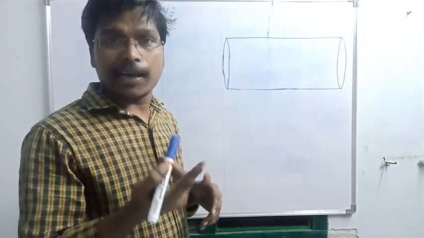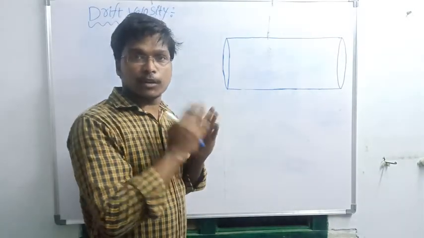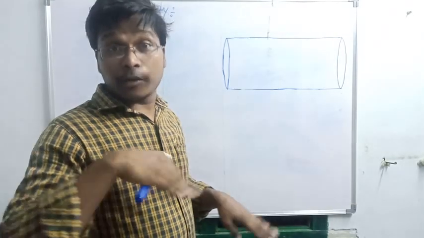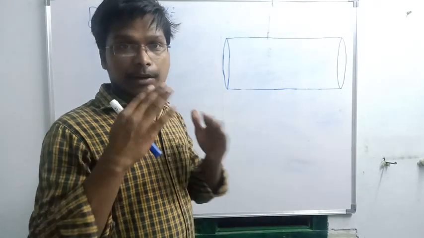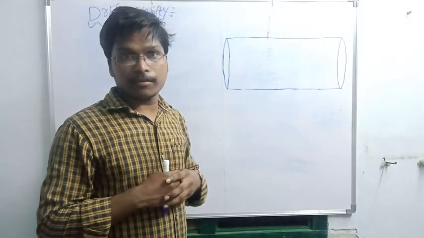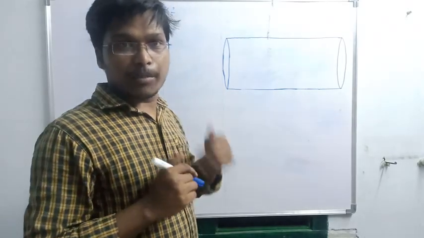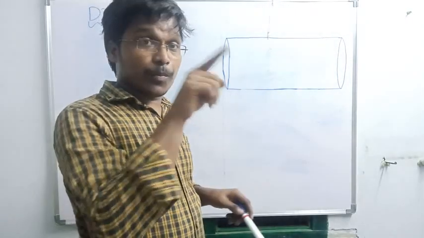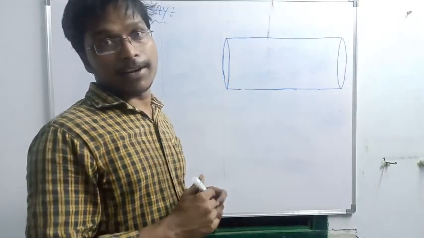I already told you that two types of charged particles are present in a conductor. Positive charged particles we won't consider. Negative charged particles we should consider, like I told you just two minutes back. So now what I am telling is the initial charge of this conductor is 0. For what reason? I will tell you.